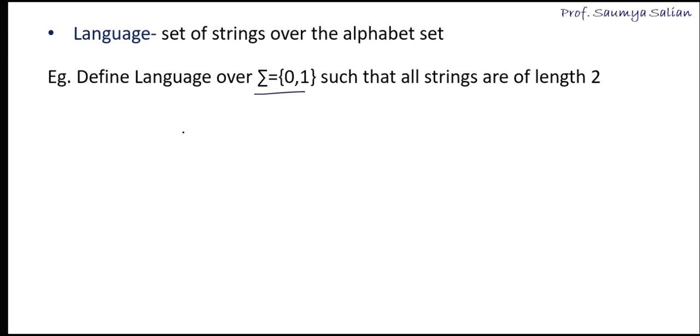We can have 0 0, 0 1, 1 0, 1 1. These are the possible strings over the rule, that is length 2 and alphabet set 0, 1. The strings that can be formed, I put inside this language. So the language is nothing but a set of strings possible over the given alphabet set under a condition. Now this is a finite set.